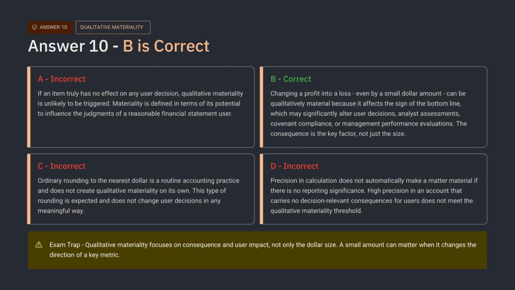A small misstatement that changes a profit into a loss may be qualitatively material because it changes a key outcome. Option A is wrong because if there is truly no user decision effect, qualitative materiality is less likely. Option C is wrong because ordinary rounding does not create materiality by itself. Option D is wrong because precision alone does not create materiality without reporting significance. The trap is focusing only on amount and ignoring consequence.